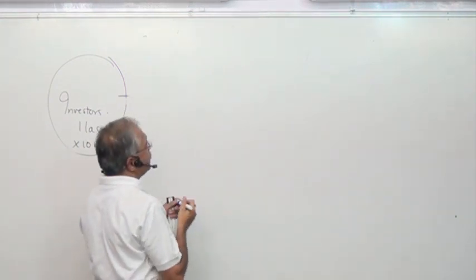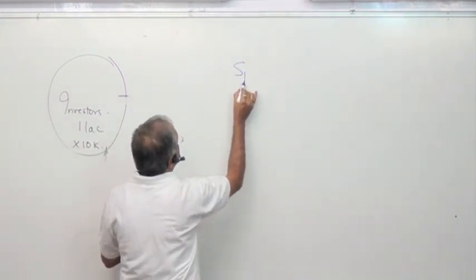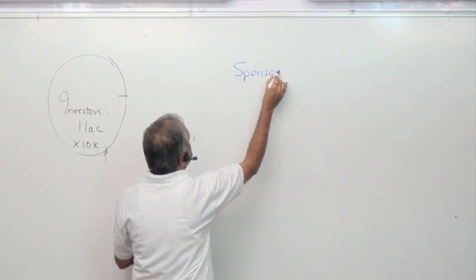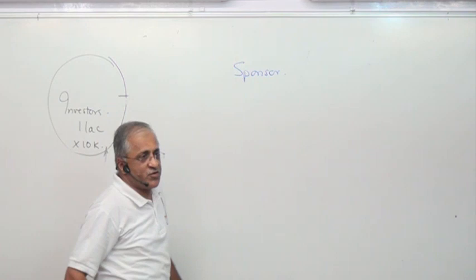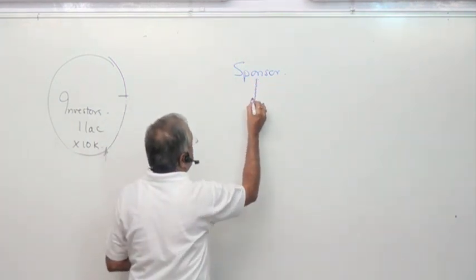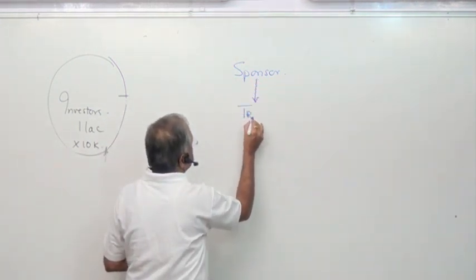In a mutual fund, there is always a sponsor. Then you have to form a trust. It comes under the Trust Act.